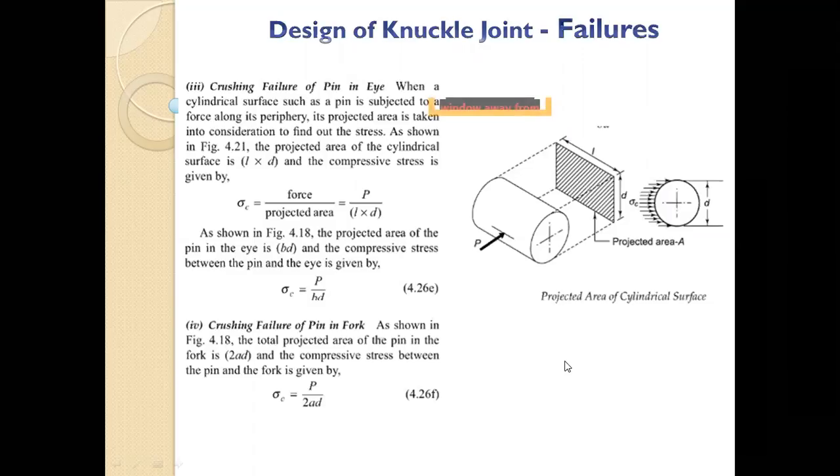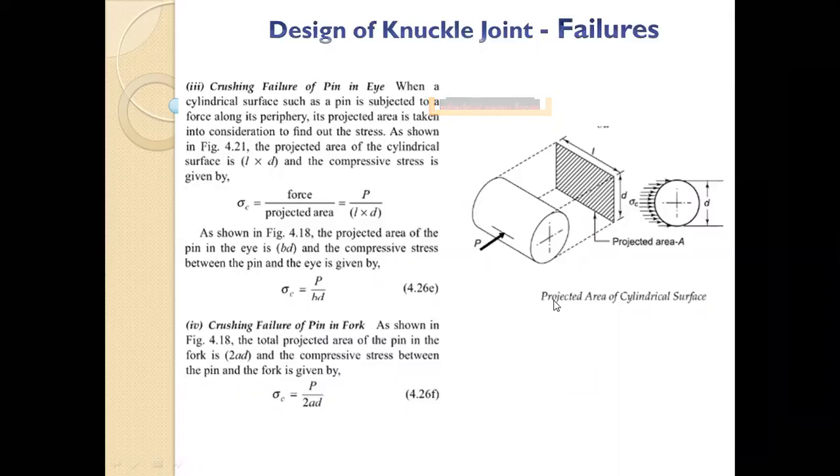That's where it is getting crushed. So it is getting crushed in two places, in your eye and in the fork. What is the thickness of the eye? It is B. So the area opposing the crushing is the thickness of the eye into the diameter. See the diagram, it is clearly shown.